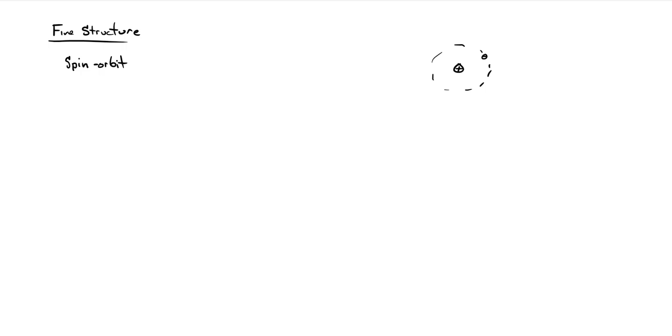One way to look at this is, if I take the view of being this electron going around in a circular orbit, say, it's a really simplified view, what I am actually viewing from my frame of reference is a proton going around me. And this proton is a moving charge, so we can think of that as being a current going in a loop around me. That's going to create a magnetic field at the electron. That electron's going to experience that magnetic field. Since it has a magnetic moment, that's going to affect the energy. So what does that look like?